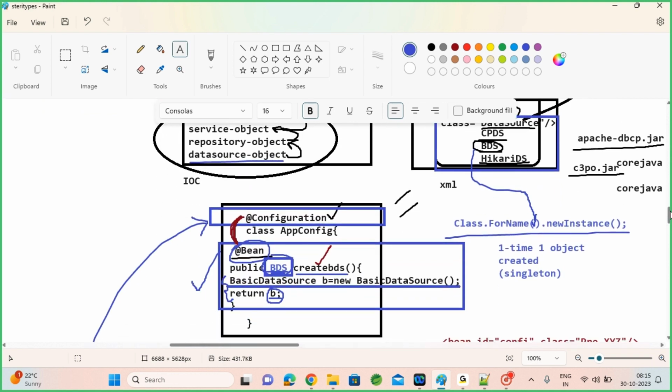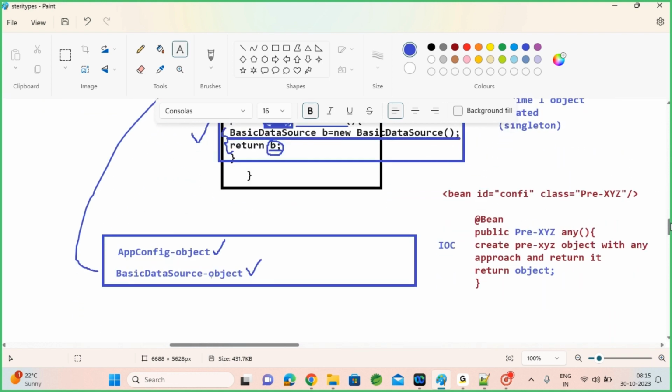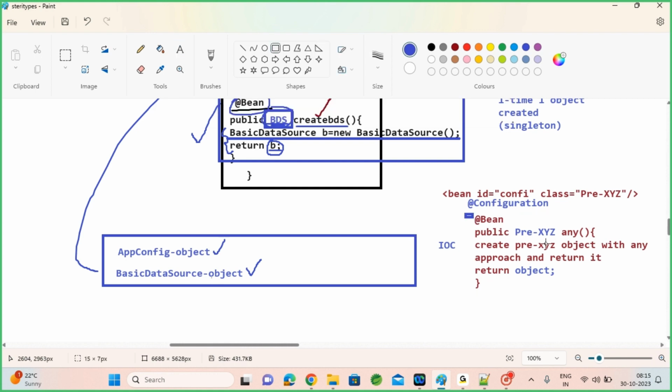But if a class is from a third party, I can't put those stereotypes. So I need to put such a class inside an @Configuration class using @Bean. You need to write @Configuration on the class. @Configuration class is an alternate to your XML. Under that class, using @Bean, you need to create that object. So it will be registered into the IOC context and you can autowire it wherever you want.